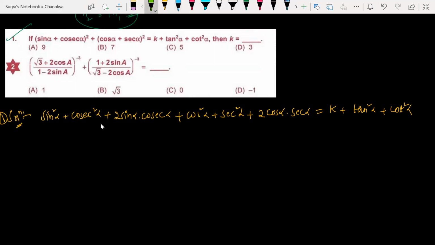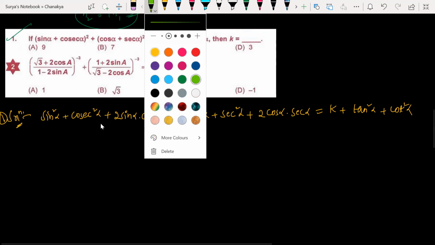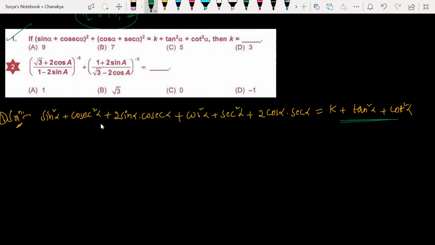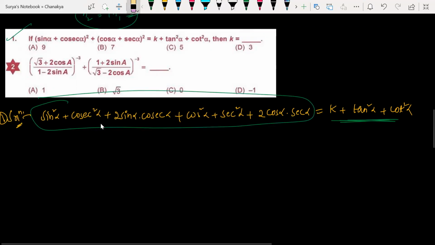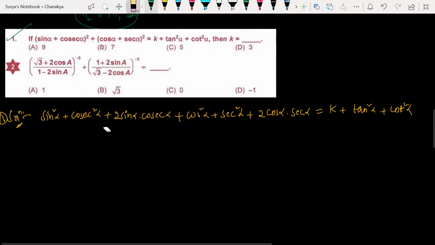Whenever you get this type of question, the right hand side has tan square plus cot square alpha. Just make sure that you are converting all the left hand side in terms of tan and cot. How can I do that? If you observe properly, I have sine square alpha and cos square alpha together, which I know add up to 1. How many of you know that I can cancel sine and cosec together, and cos and secant together, since they are reciprocal to each other?